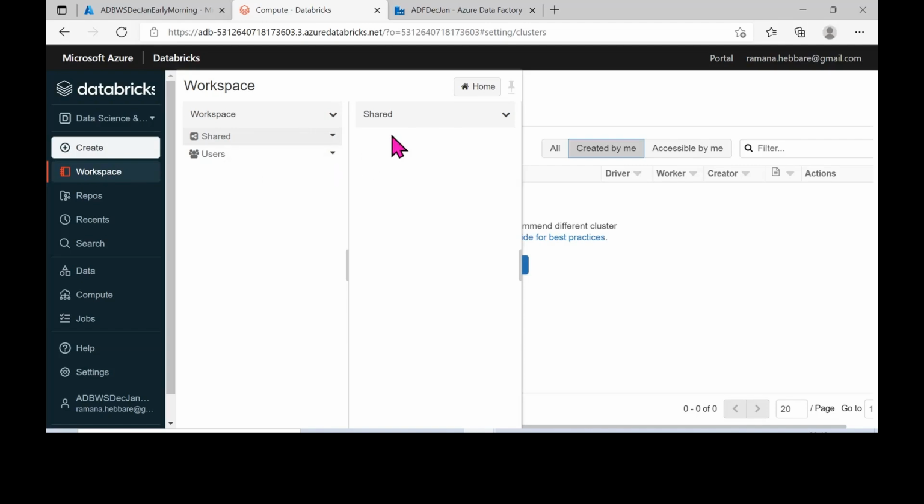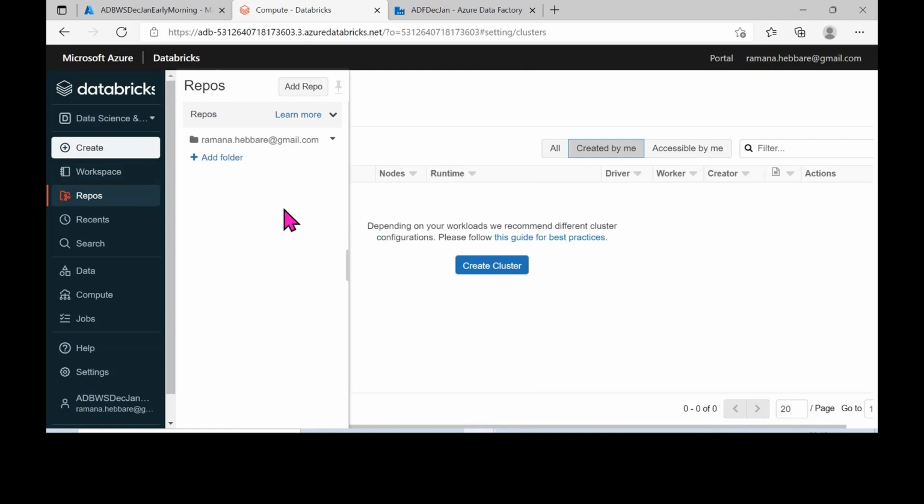If there are multiple people who are using this same workspace, and they have created their specific notebooks, you can view those notebooks here.